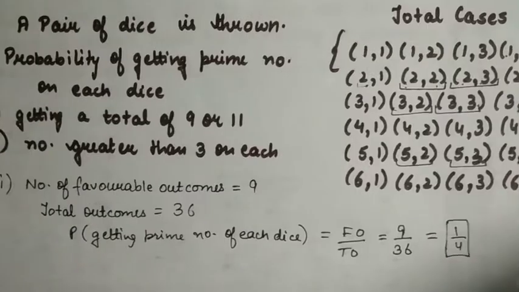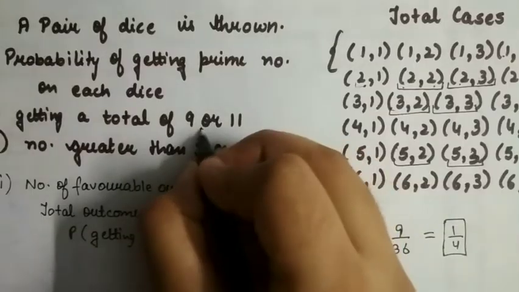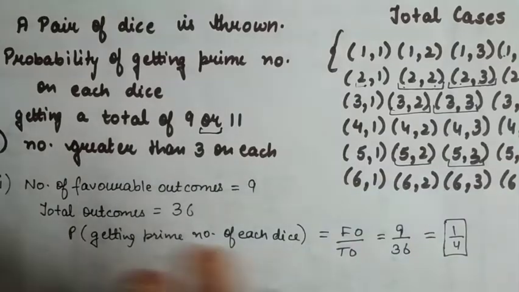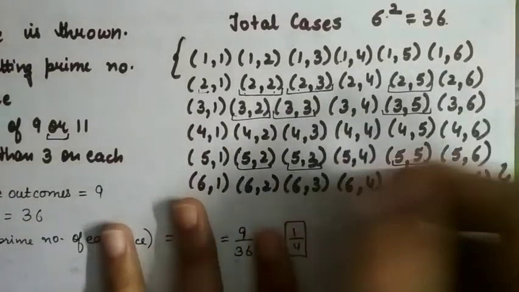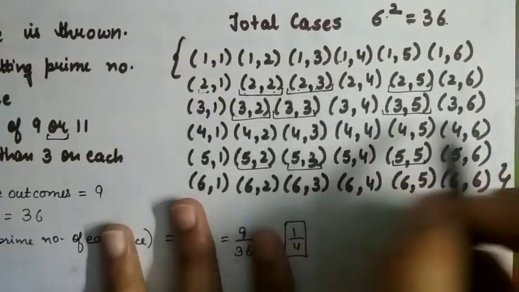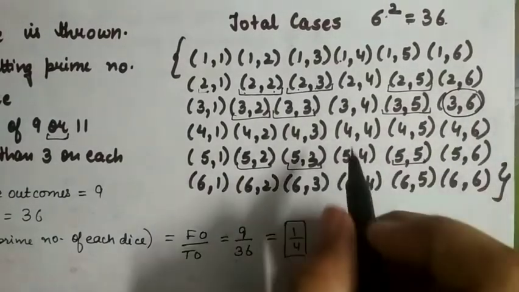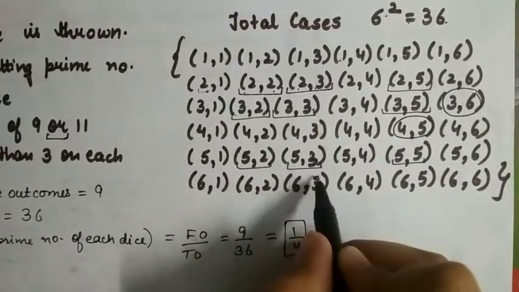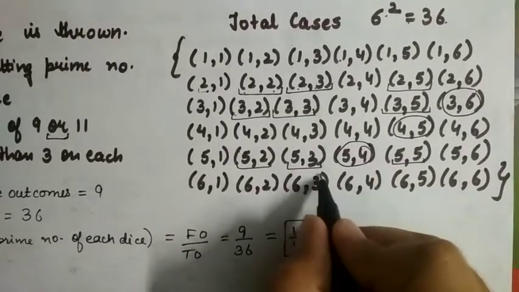Now see the second part, getting a total of 9 or 11. I told you that 'or' means we are adding up both the cases. So first of all, see in which outcomes we are getting a total of 9. In this we are getting a total of 9, and in this, and in this, and this.